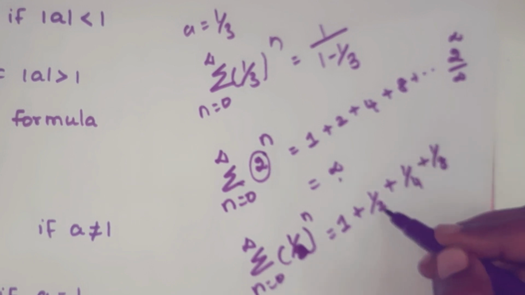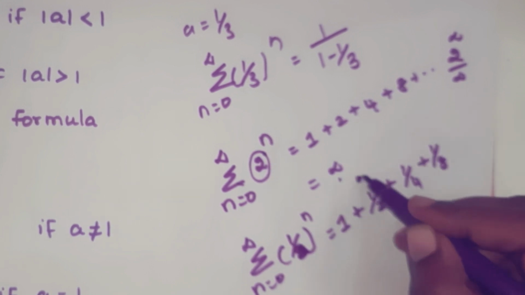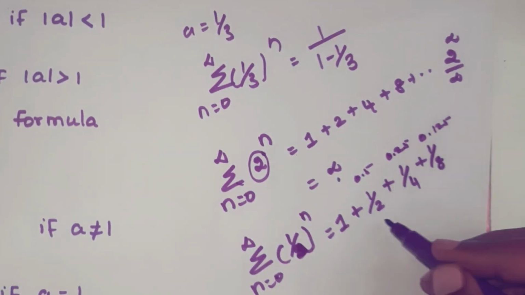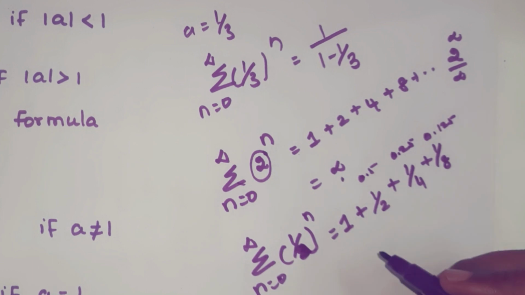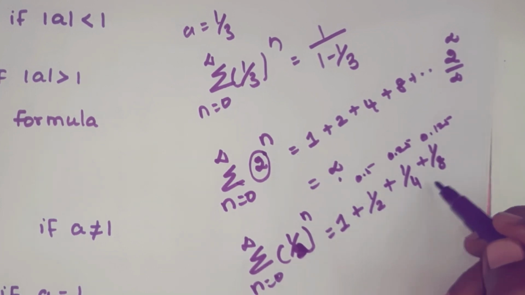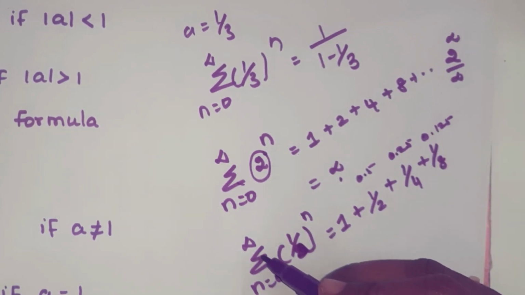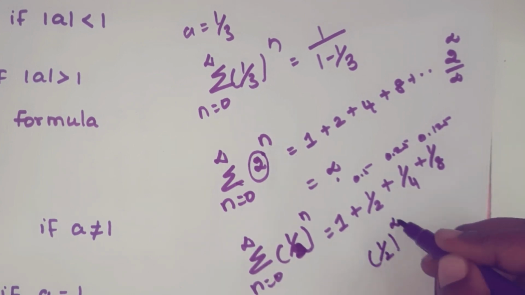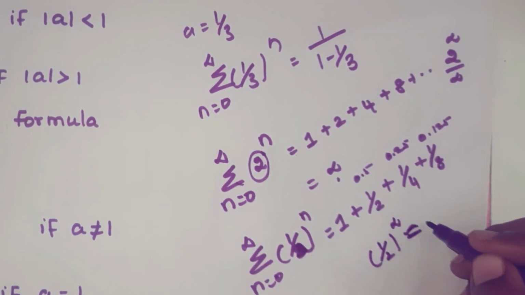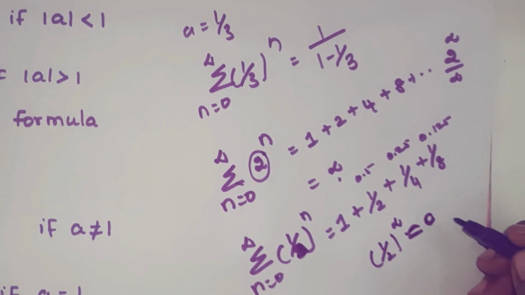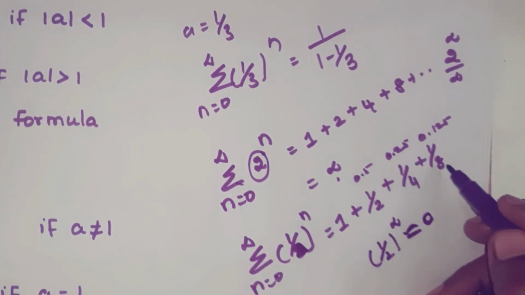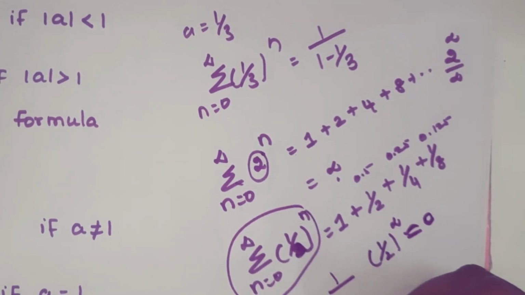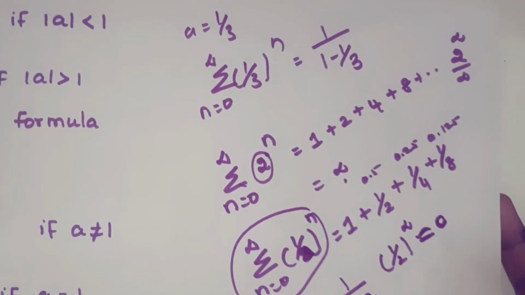So the value is decreasing: 1 by 2, that is 0.5, this is 0.25, this is 0.125. The value keeps decreasing as n increases. So at n is equal to infinity, 1 by 2 power infinity is almost equal to 0, right? So definitely you get a finite value for this summation, that is equal to 1 by 1 minus a.